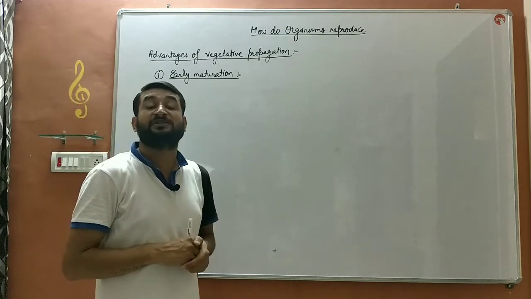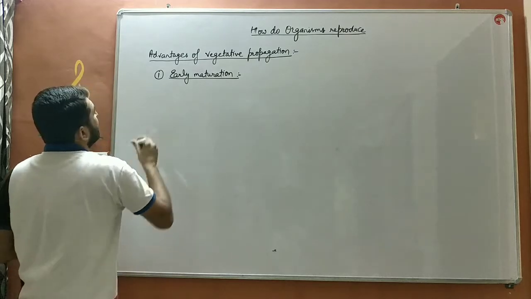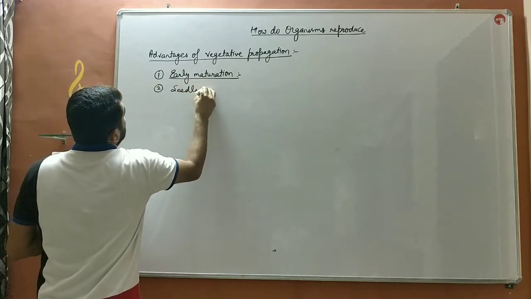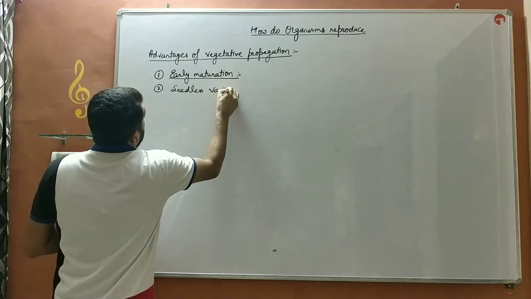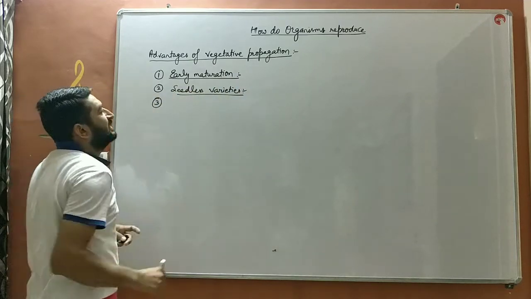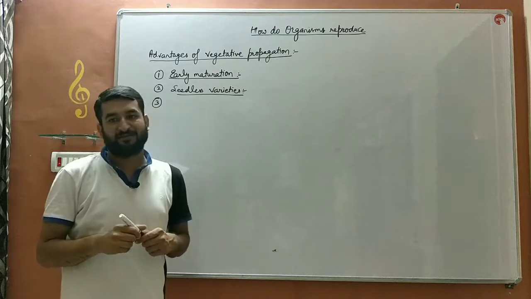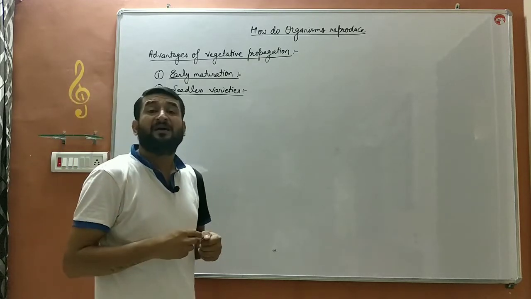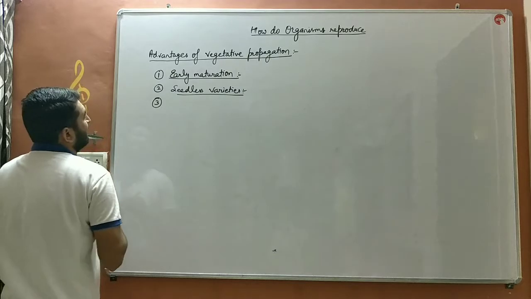So that is the advantage of artificial vegetative propagation. Second, seedless varieties. By artificial vegetative propagation, we can grow varieties without seeds. The seedless varieties can be redeveloped or developed by the artificial vegetative propagation method.